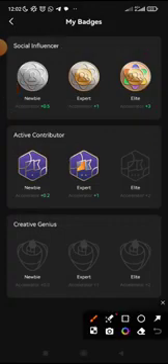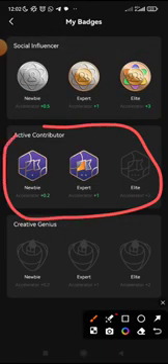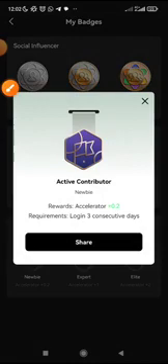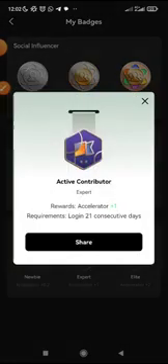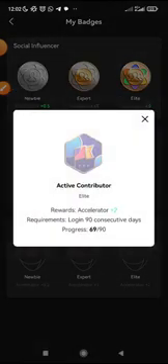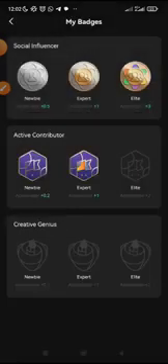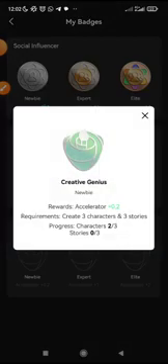The second accelerator is your contribution. As a newbie, you get this. When you log in 3 consecutive days, you get this. Also this one, 21 days, and this one, 90 days. I'm already on 69. Once I'm up to 90 days, then I will get this accelerator. All right, now this create genius. You just create characterX, create 3 characters and 3 stories, and you earn these things.